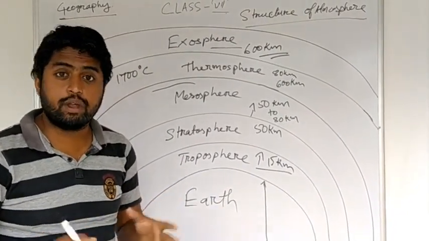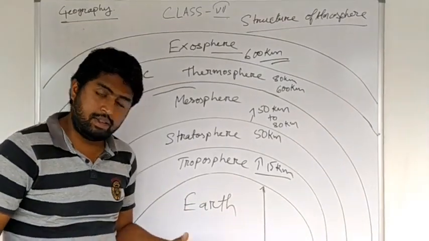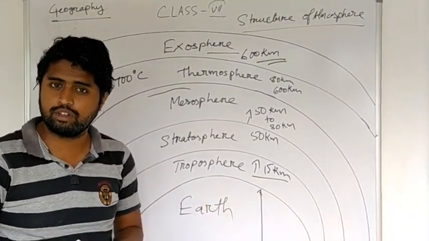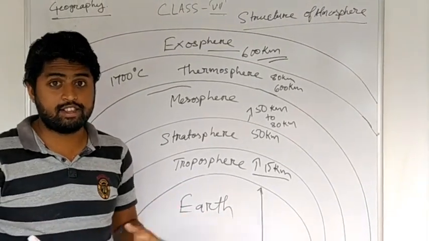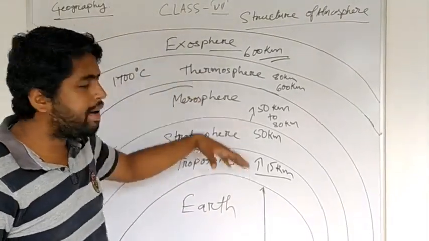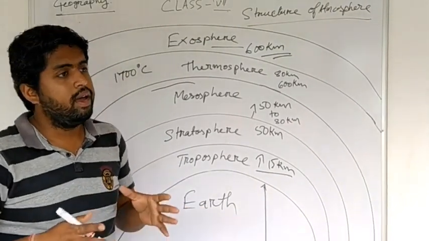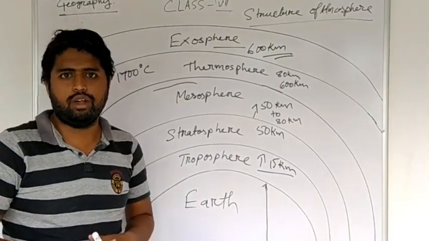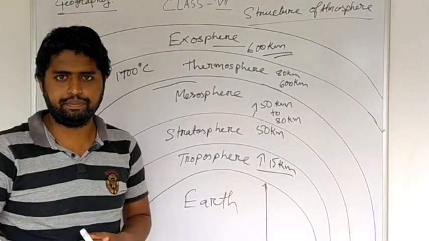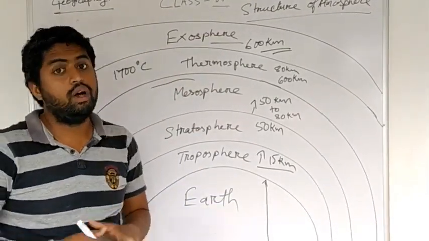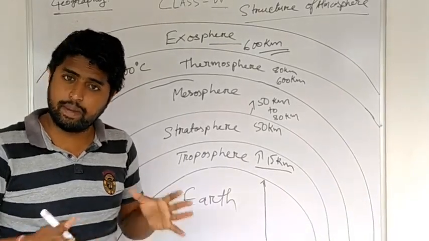Secondly, it saves us from comets, meteor showers, asteroids, etc., which may enter the surface of the earth, and if they do so, it will cause great destruction. That is why all these layers protect us from the hazards of space.